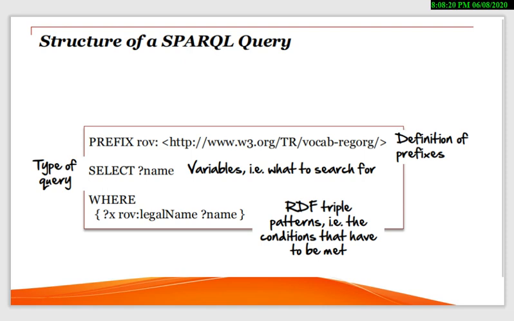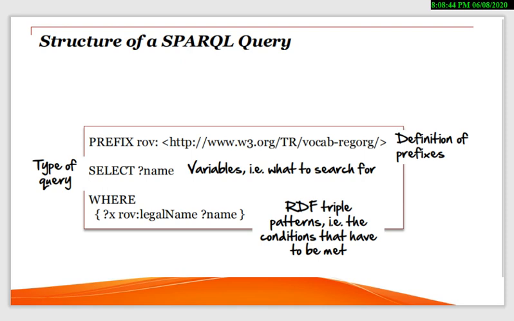From the hospital you need to fetch data of the orthopedic department. You simply write a query: select, then a question mark and whatever you require. That is a variable, meaning what to search for, what you are looking for.